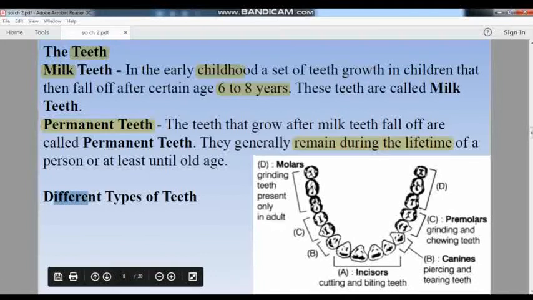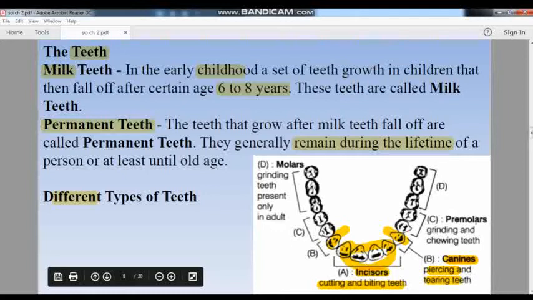Now, different types of teeth. When we look in our mouth, first of all the front teeth, okay, they are called the incisors. These incisors are also called the cutting and biting teeth. It means when we are cutting something or biting something, we make use of these four teeth. Then come the canines. The canines are present on the two corners near the incisors. Canines are called the piercing or tearing teeth. When we want to tear something, we make use of canines.